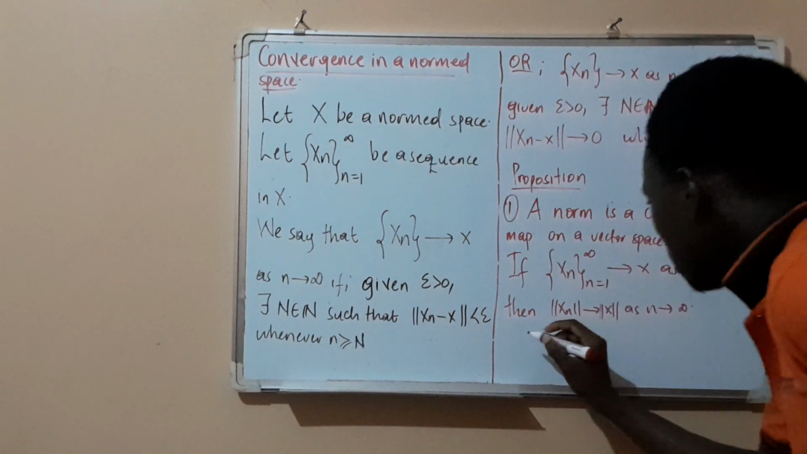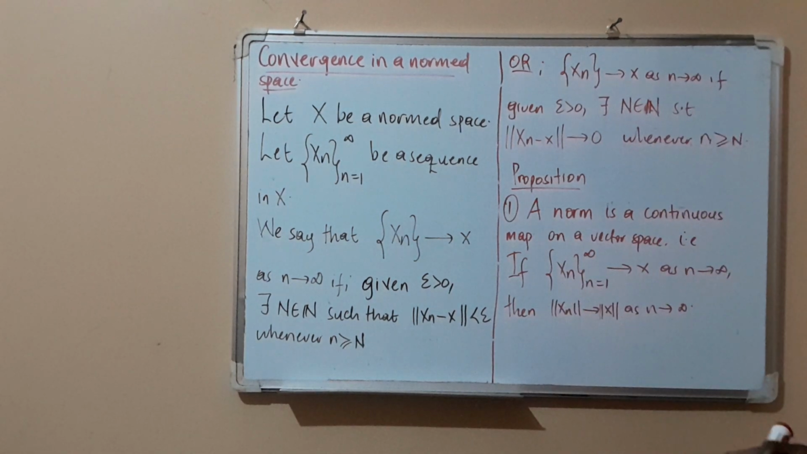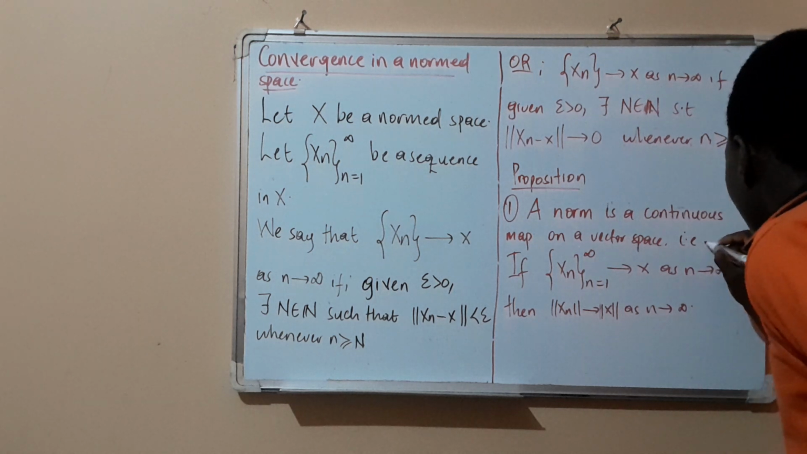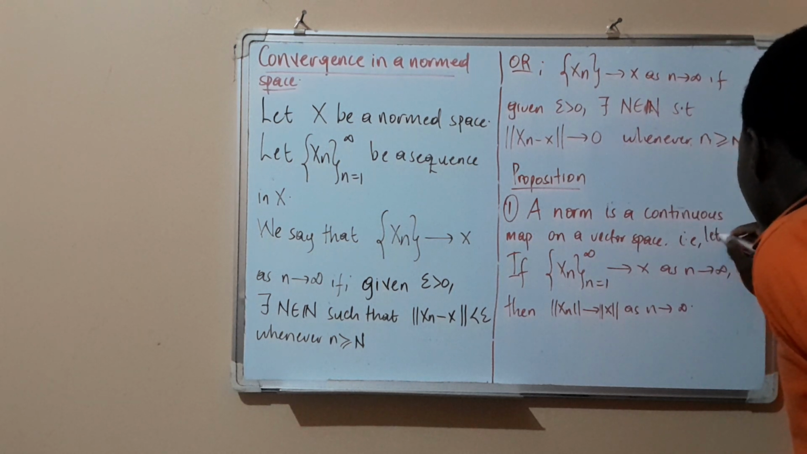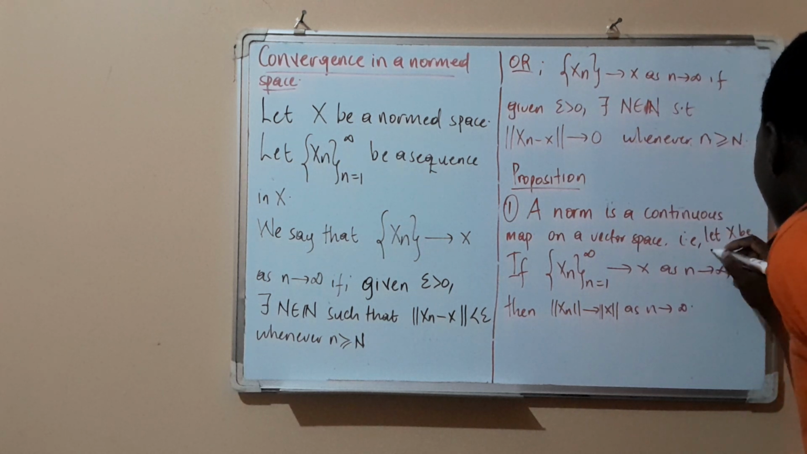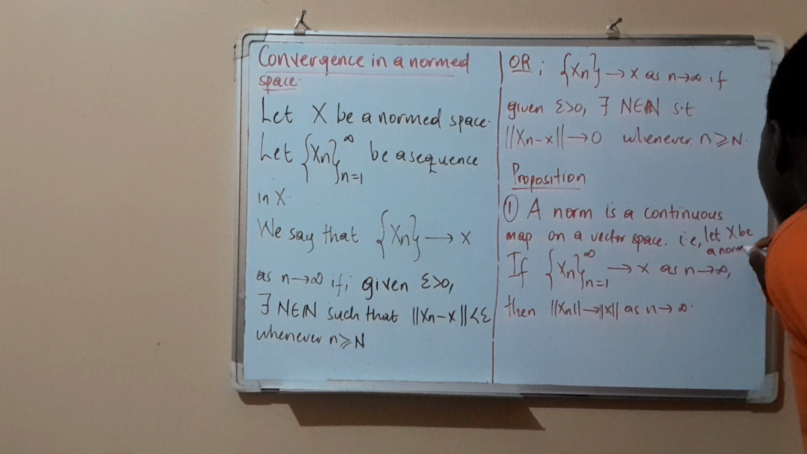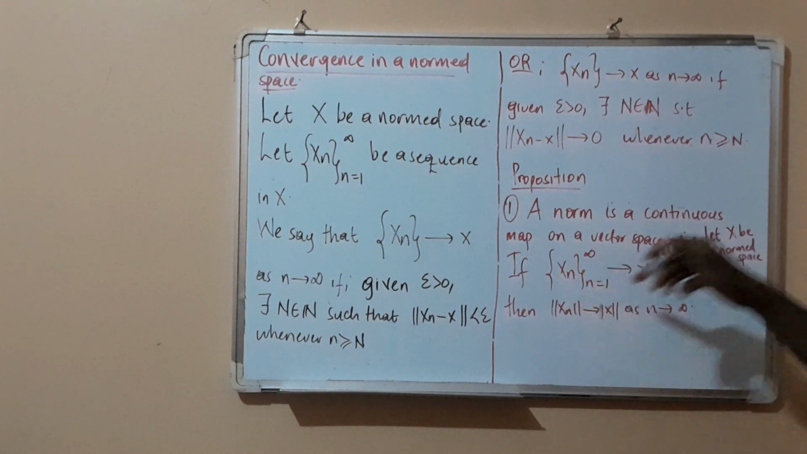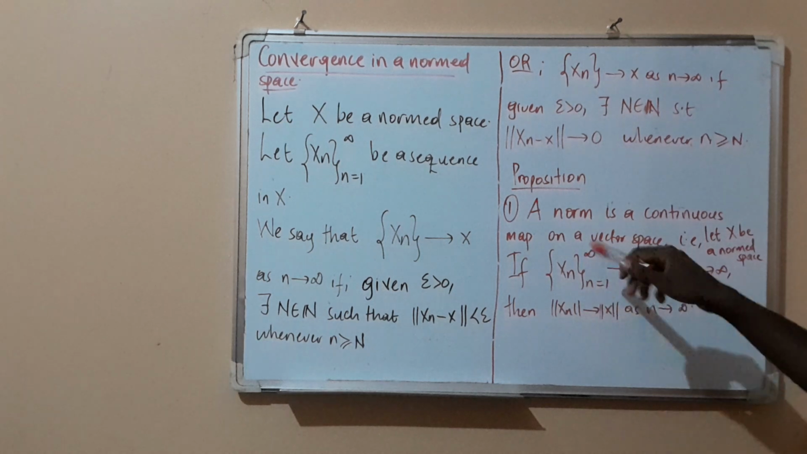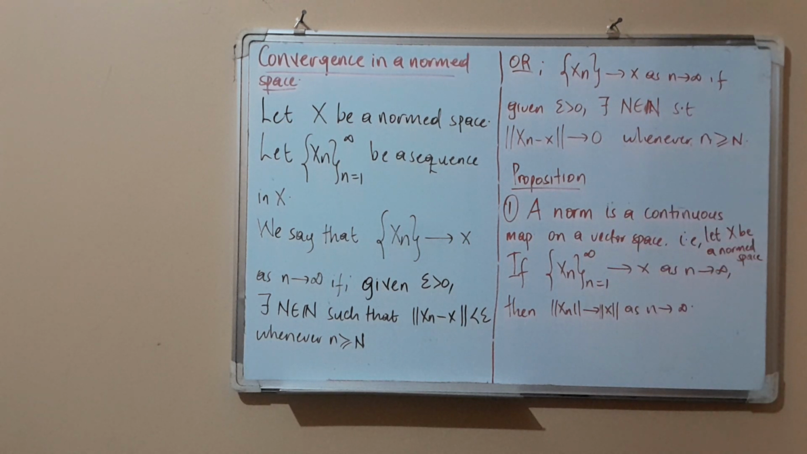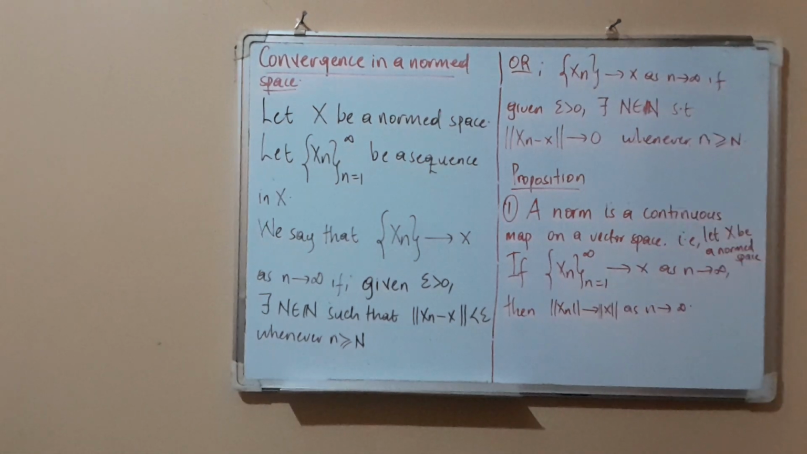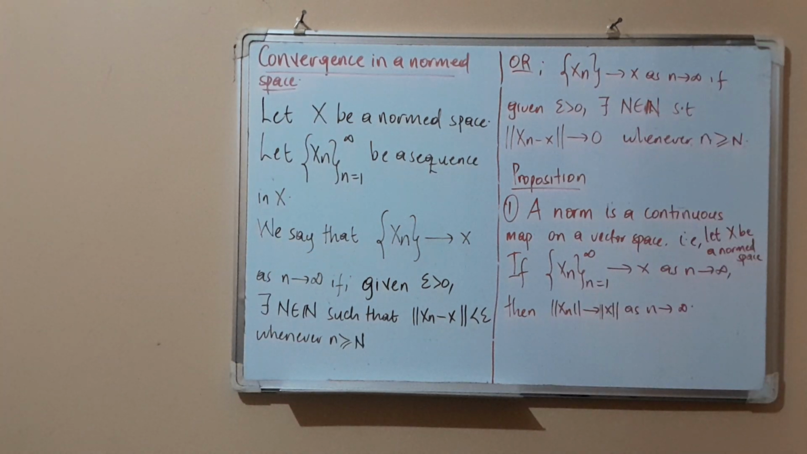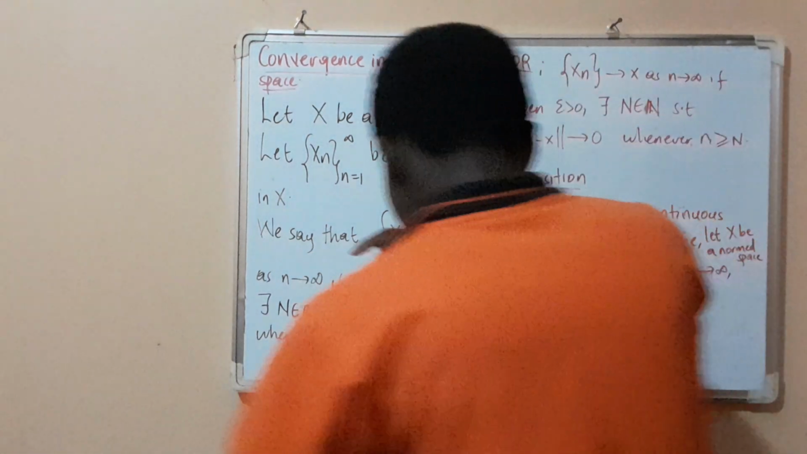Let me say, if I let X be a normed space, and I have a convergent sequence in X, now what it means for the norm to be a continuous map is: if this sequence converges to x as n goes to infinity, then the norm with respect to that sequence should also converge to the norm of x as n goes to infinity. Now we are going to prove this statement.